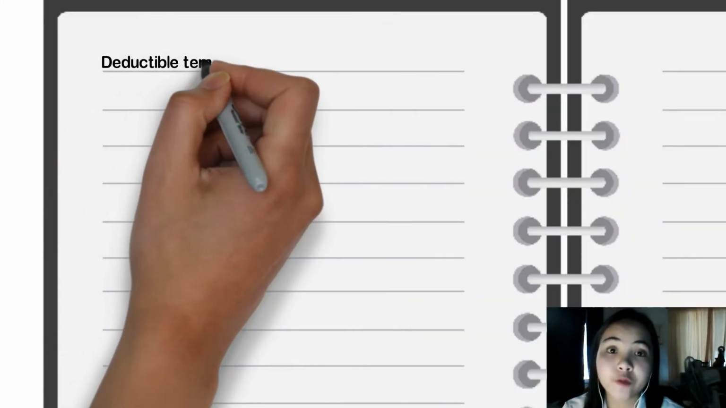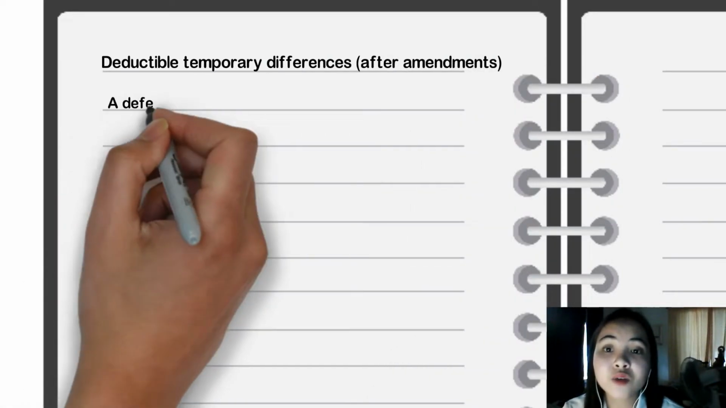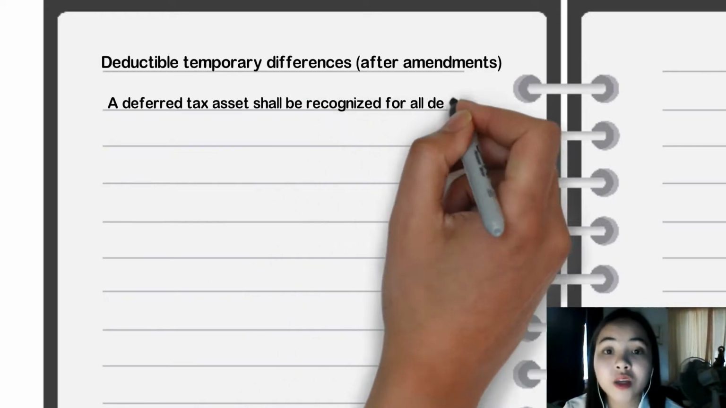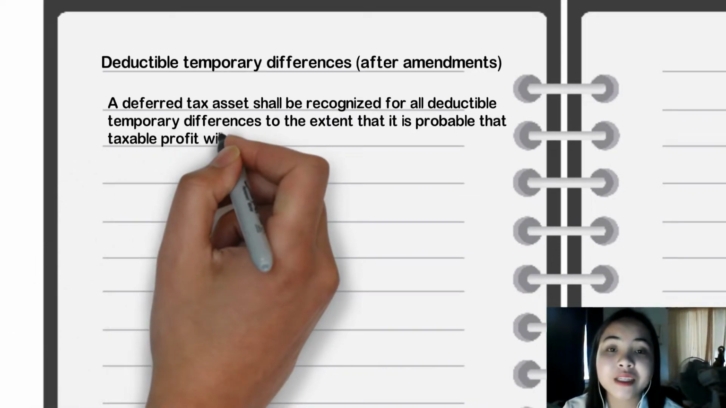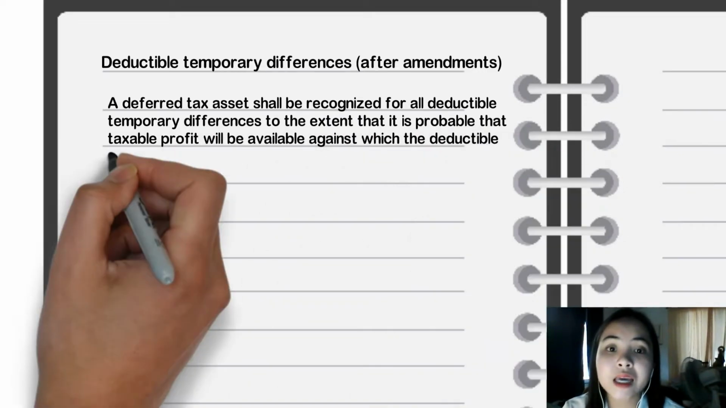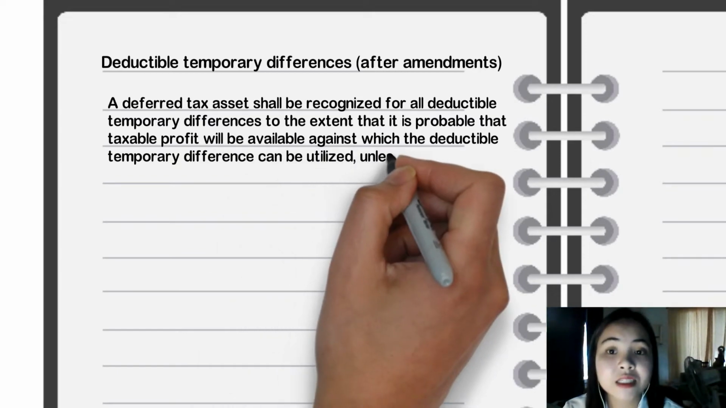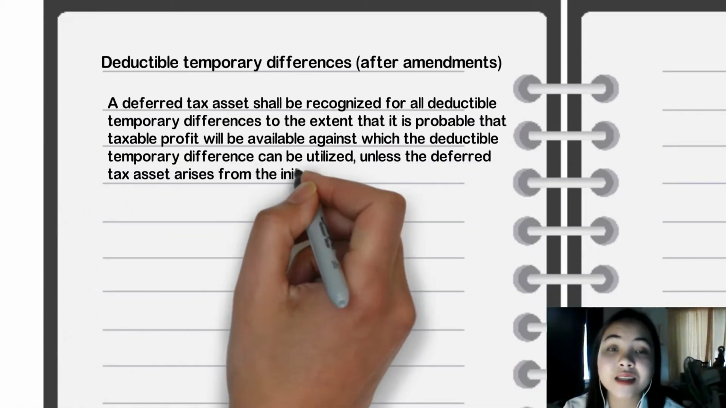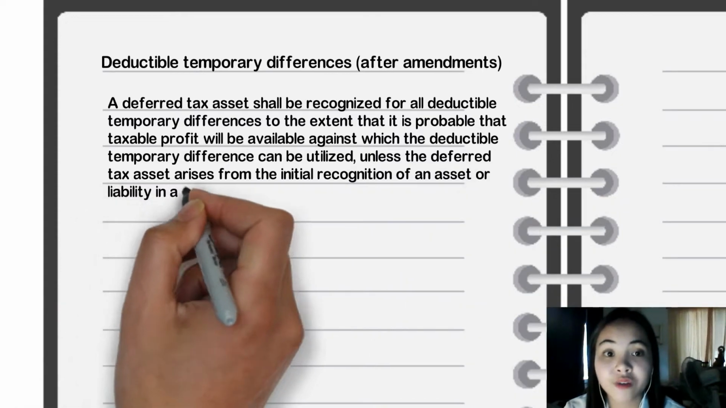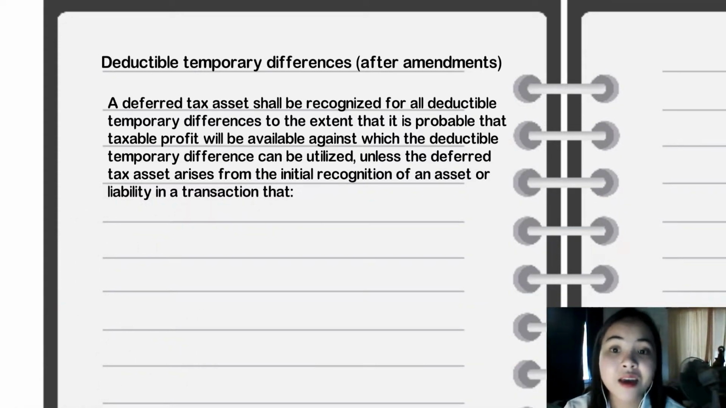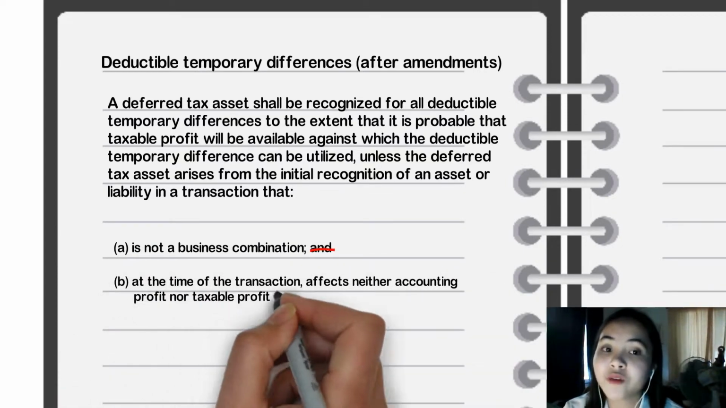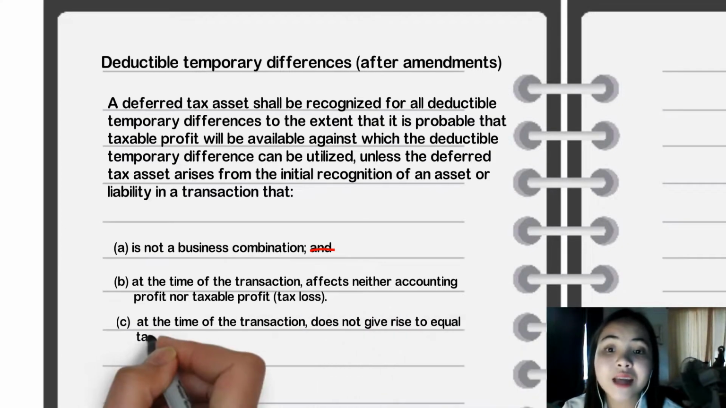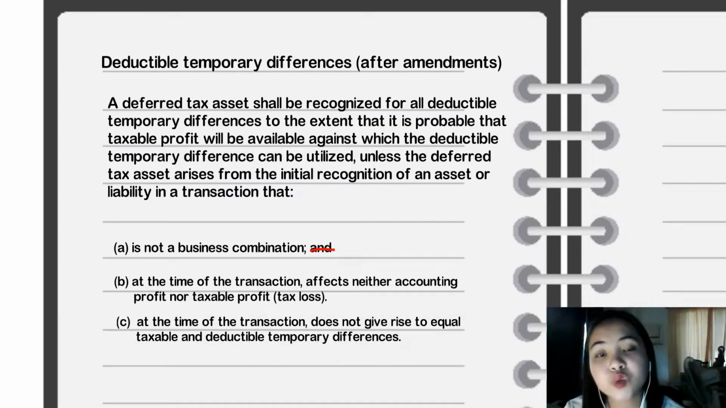While paragraph 24 of IAS 12, after the amendments, now states that a deferred tax asset shall be recognized for all deductible temporary differences to the extent that it is probable that taxable profit will be available against which the deductible temporary differences can be utilized, unless the deferred tax asset arises from the initial recognition of an asset or liability in a transaction that is not a business combination, at the time of the transaction affects neither accounting profit nor taxable profit, and at the time of transaction does not give rise to equal taxable and deductible temporary differences.